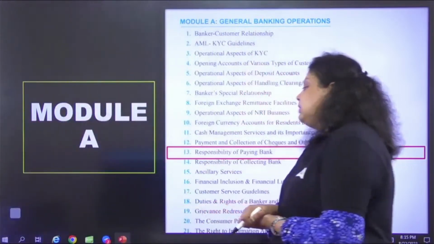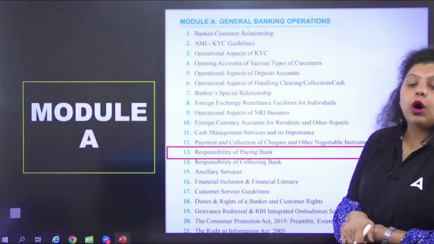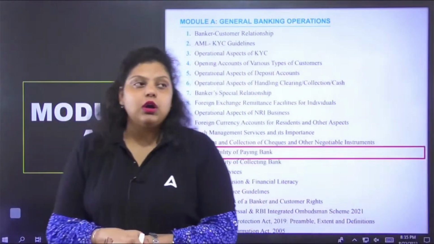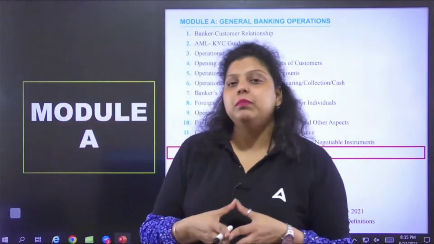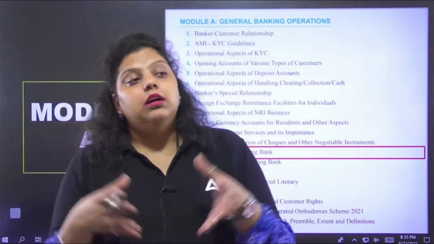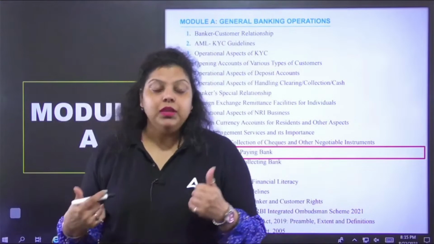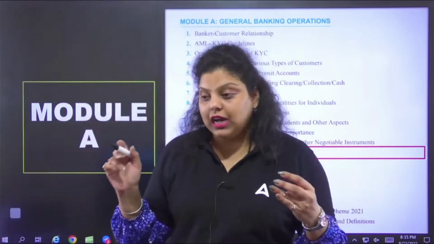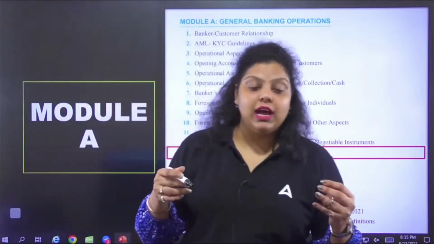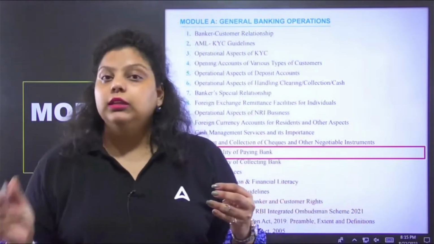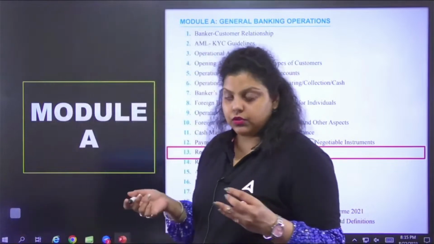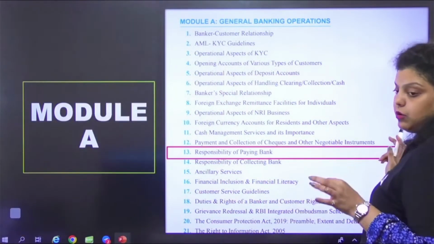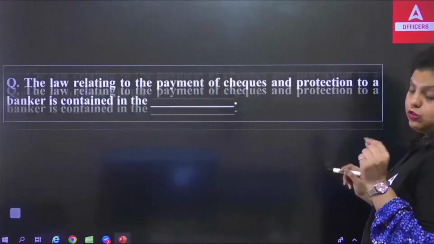So in these negotiable instruments, a lot of responsibility lies with a paying bank. The paying bank, drawee bank, or collecting bank can be the same or different. If the same bank collects the check and the same bank issued the check, then both will be the same; otherwise it will be different, right? So this is what we are talking about, the responsibility of a paying bank. We are going to discuss it in the form of sections of the Negotiable Instruments Act.